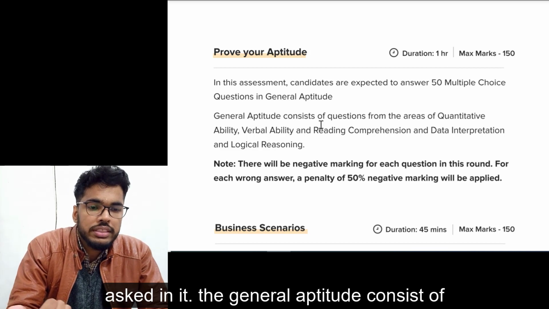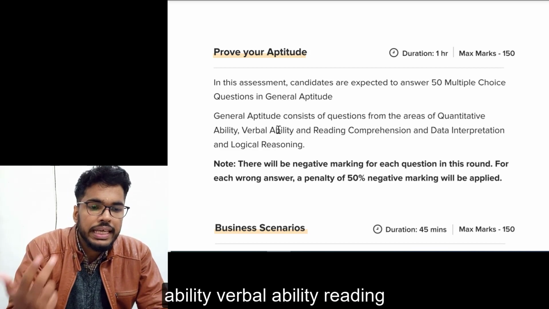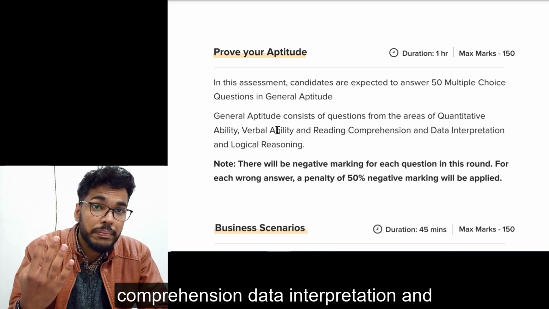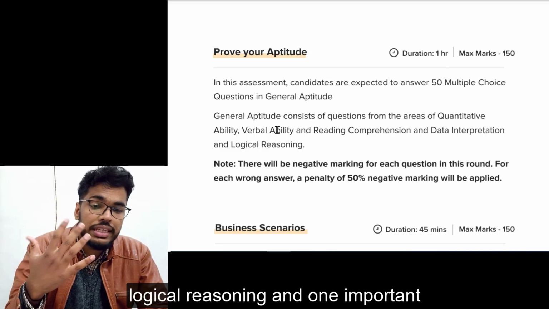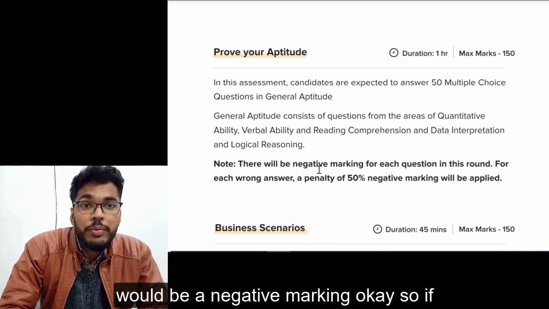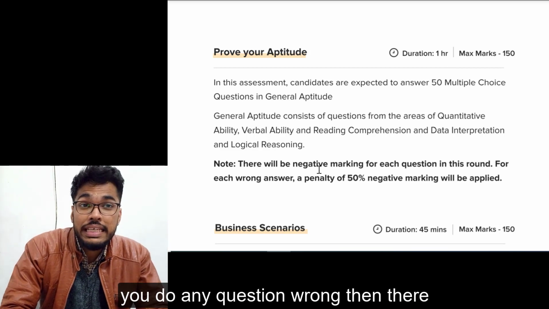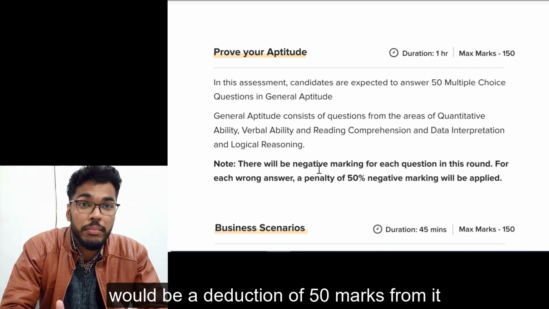General aptitude consists of questions from the areas of quantitative ability, verbal ability, reading comprehension, data interpretation, and logical reasoning. And one important thing now is there is an update. There would be negative marking. So if you do any question wrong, then there would be a deduction of 50% marks from it.